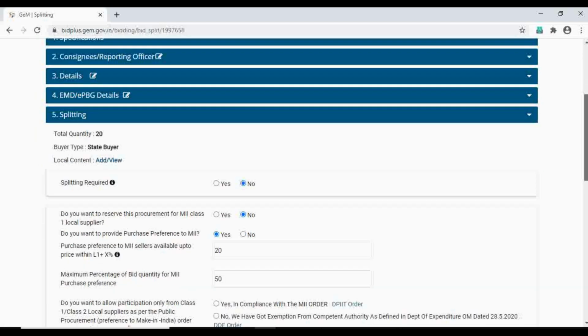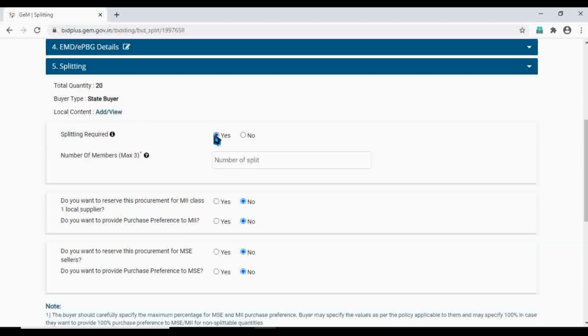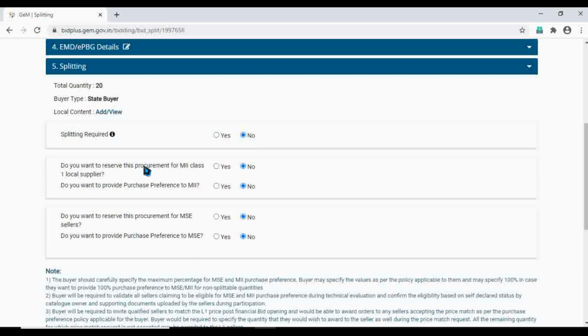Again, now it's asking splitting required, like whether you want to split the bids between L1, L2, L3. If you want, you can specify the quantity being shared between L1, L2, L3 and all. And if you don't want to split the bid, you can go for no as an option.